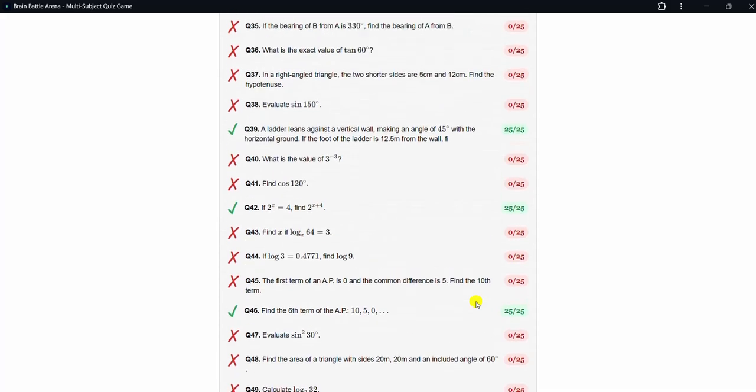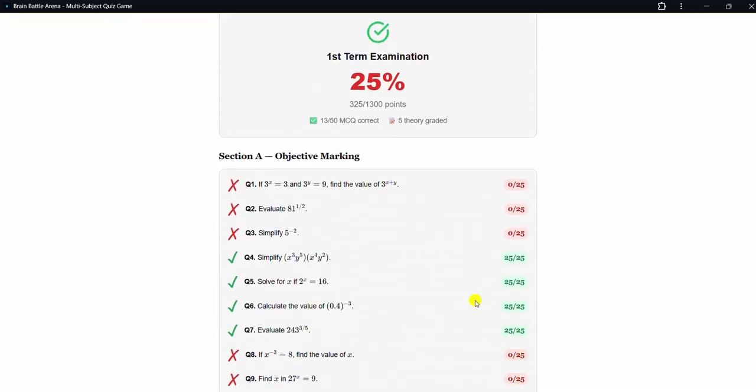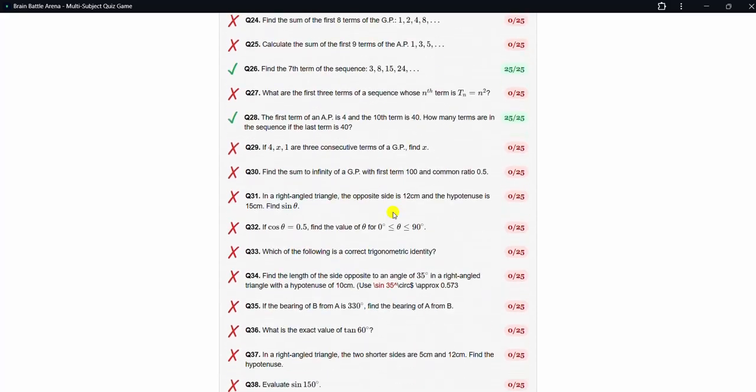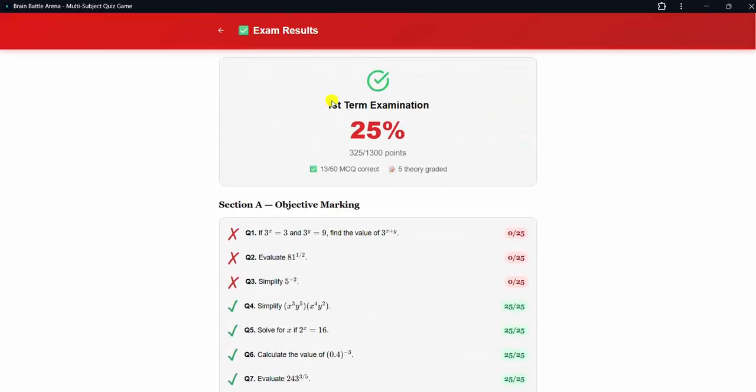The only place this person scored something is in objective. So look at it, because we took it at random, what the student scored is 25%. So that is just how it works, and the same thing can flow for other subjects, all the subjects. This is just mass examination.